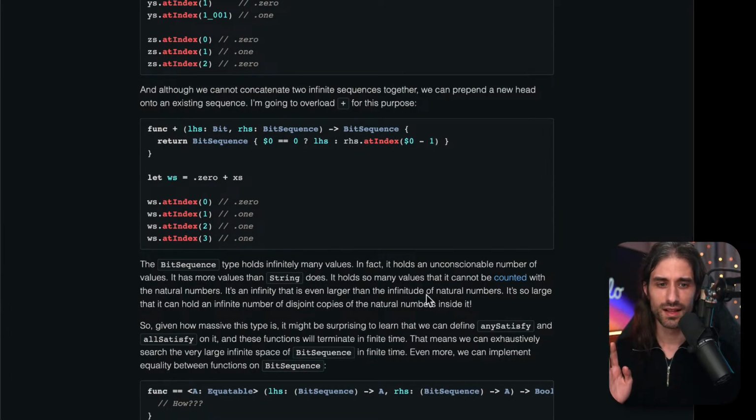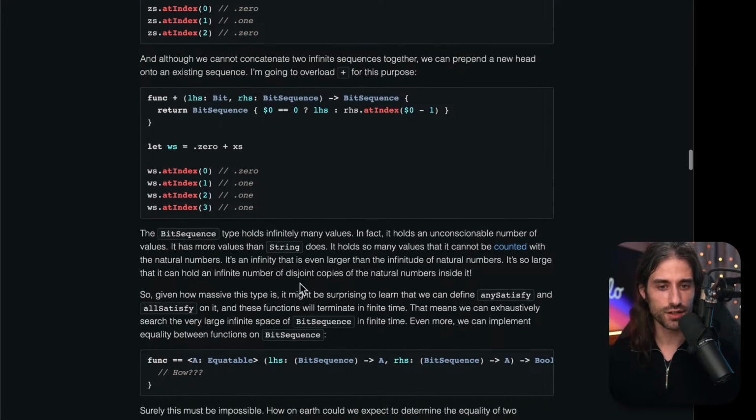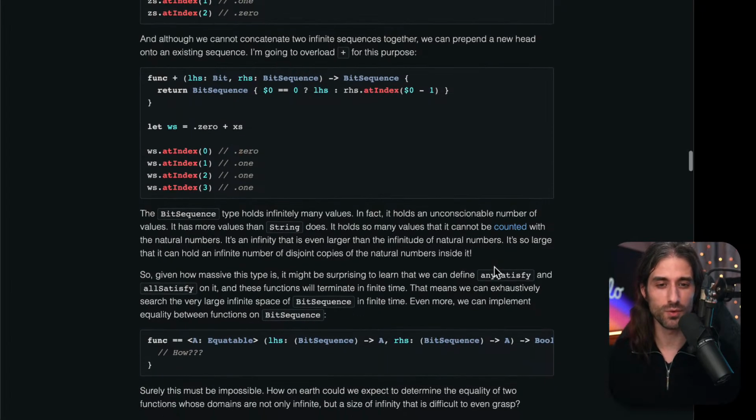Okay. So I stopped here. So it's an infinity that is even larger than the infinitude of natural numbers. It's so large that it can hold an infinite number of disjoint copies of natural numbers inside of it. Don't ask me why, as I told you in my initial disclaimer, I've never really studied this part of math.